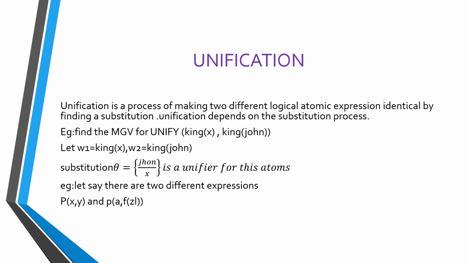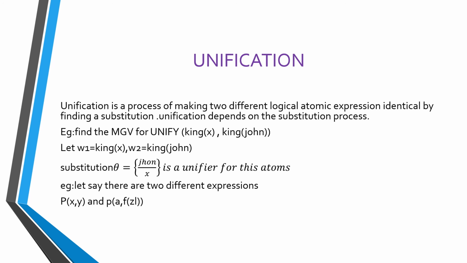Unification is a key component of all first order inference algorithms. The substitution is called the most general unifier, with the symbol MGU. Let W1 and W2 be atomic sentences and sigma be the unifier.